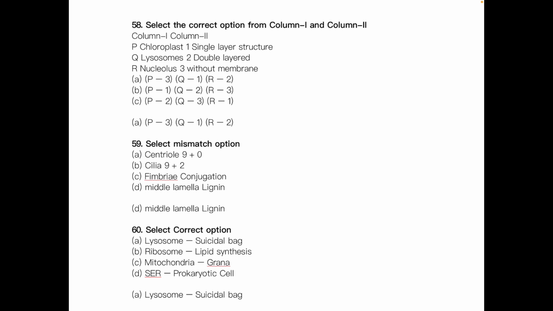Lysosome is a single layer structure, so Q1. Nucleolus is without membrane, so R3. The answer is actually P2 Q1 R3. So here there are no such options, and the option mentioned is incorrect.